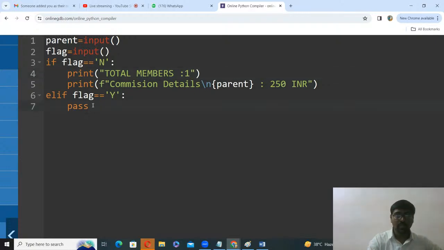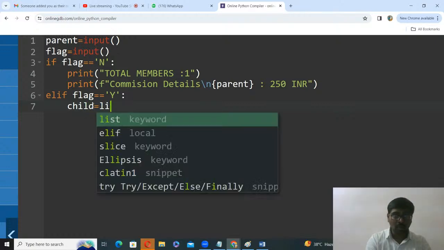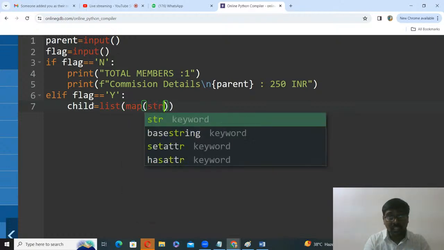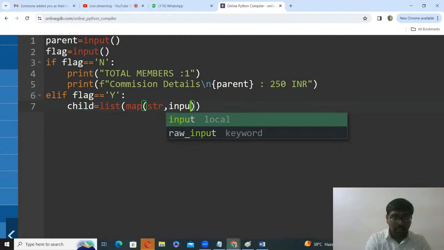Now, okay. If a flag is equal to y, then what you need to do? Enter the children names. So how many number of children? I don't know, they also don't know. Simply read all the children in a single line separated by comma. How many number you entered? Simply take that number. Child is equal to list of map of str comma input